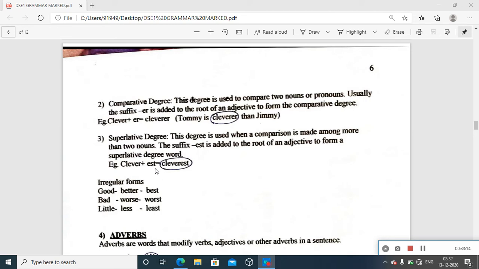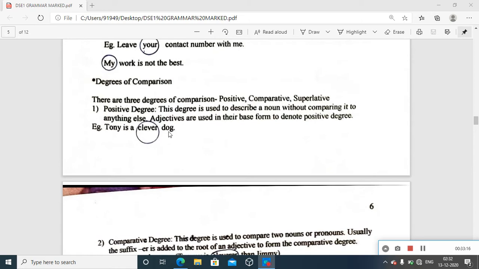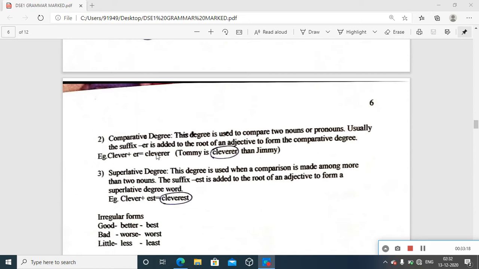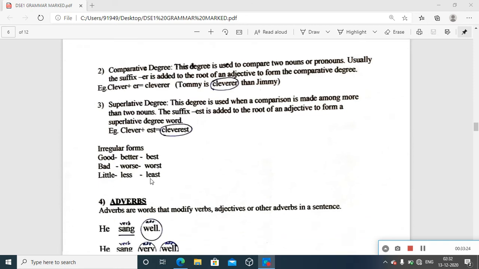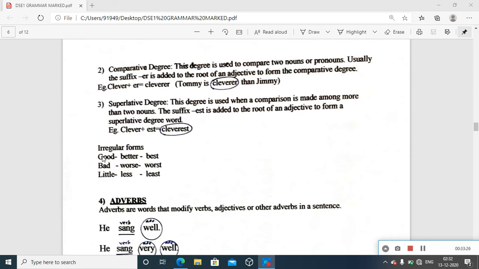And certain irregular forms are there. We talked about the regular forms where you can add er for the comparative degree and est for getting the superlative degree. But irregular forms, just see the examples: good, better, best. You can never add er to form the comparative of good, and you can never add est to form the superlative of good.